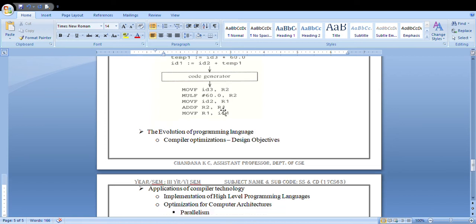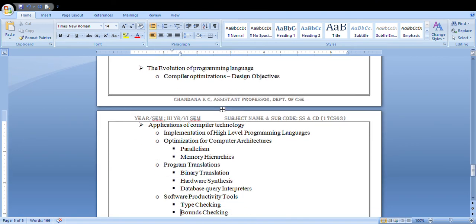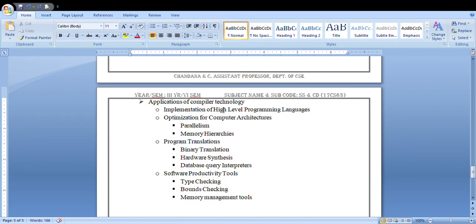Your next topic is applications of compiler technology. In these applications, the first one is the implementation of high level programming languages. Why have you implemented high level programming languages? Why are you not making use of low level programming languages? That is one of the reasons, one of the applications of the compiler.